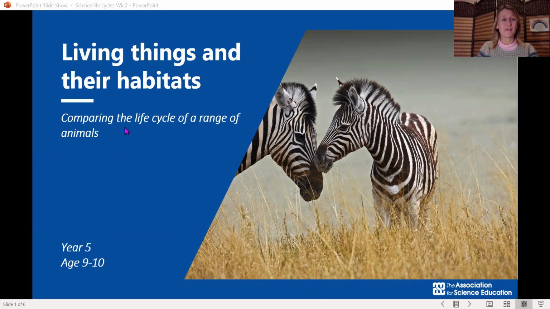It's all about living things and their habitats. It's about comparing the life cycle of different animals. Some of them are really, really interesting. And here we have two beautiful, beautiful zebras.